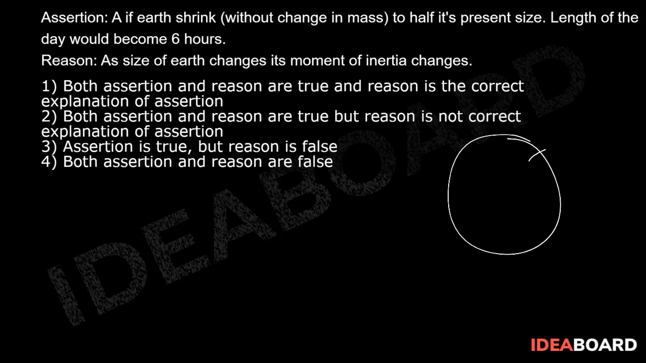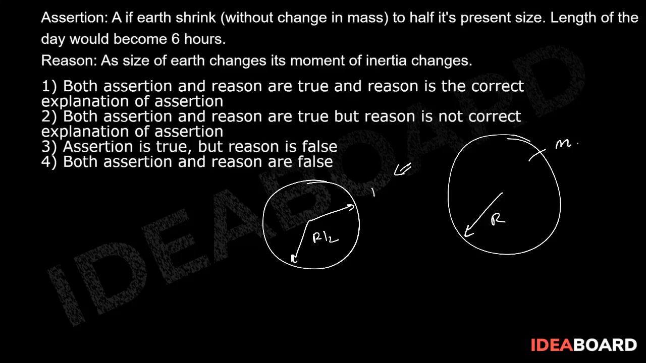and suppose its mass is m. Now in the second case, if Earth's size reduces to half of its present size, they are saying that it actually reduces the radius. So suppose initially the radius is r, now the radius is, let us assume, r by 2. So this is half of its size. Now in this situation, they are saying mass is still m, that means density has changed.